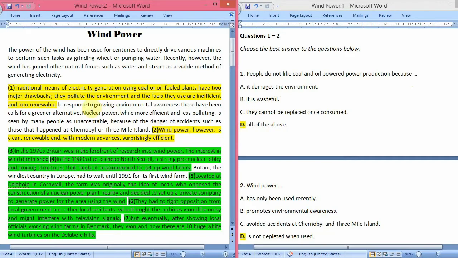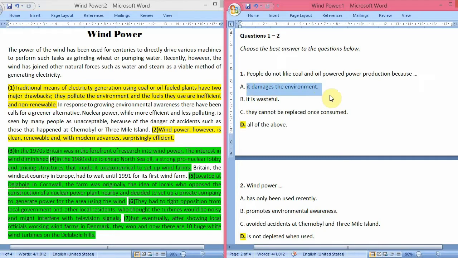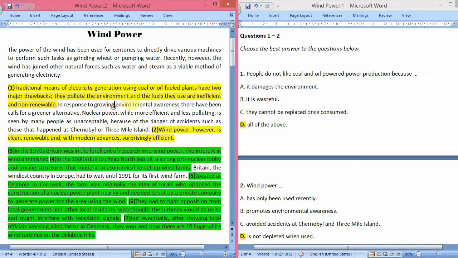Okay, so in the second paragraph, let's start reading. Traditional means of electricity generation using coal or oil fueled plants have two major drawbacks. They pollute the environment, which means that it damages the environment. So that is why A option is true. And the fuels they use are inefficient, which means they do not convert all of their energy into electricity.